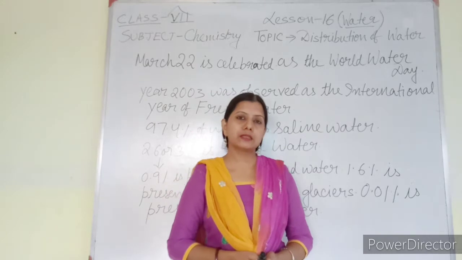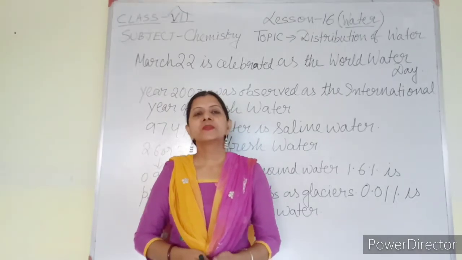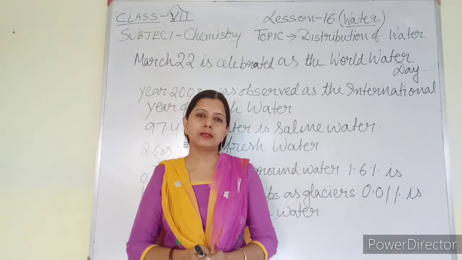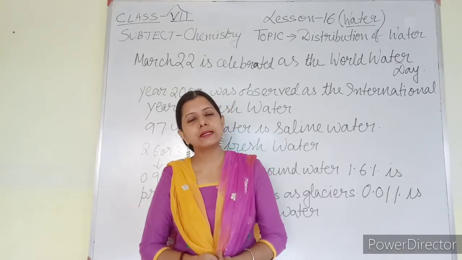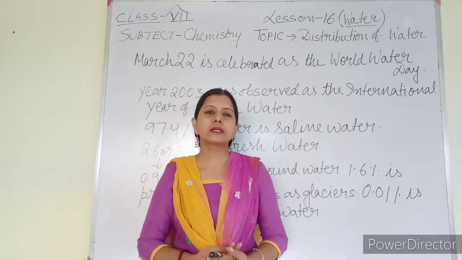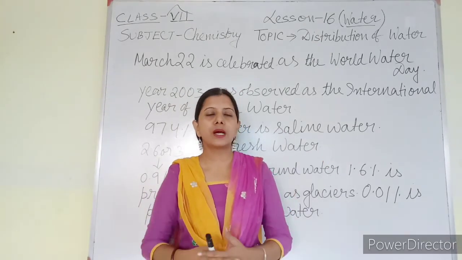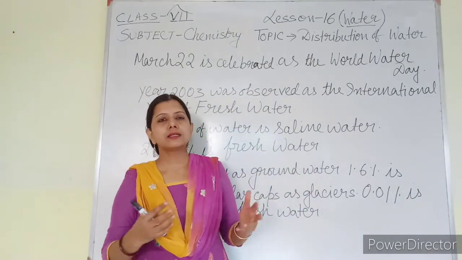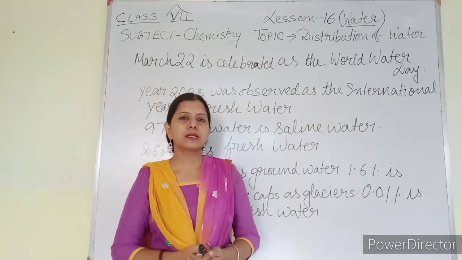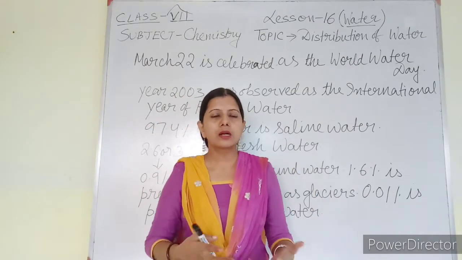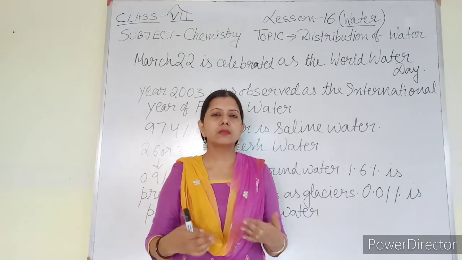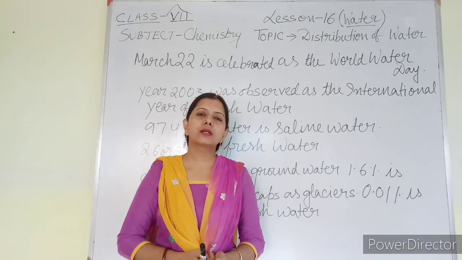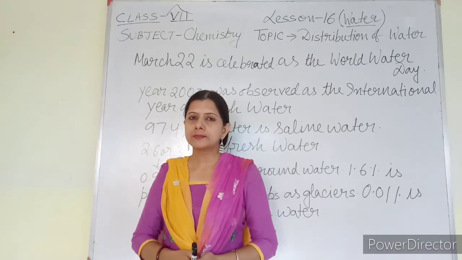Water and carbon dioxide. Plants take water from the soil through the roots, and they take carbon dioxide from the air. And with the help of sunlight and chlorophyll, water and carbon dioxide combine to produce carbohydrate, that is the food of the plant. And all of us, other than plants, each and every living organism depends upon plants to survive. That means directly or indirectly we are getting our food from plants. So you can think about what the use of water is.